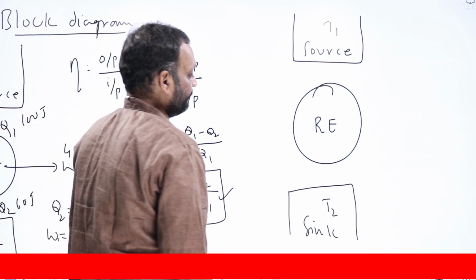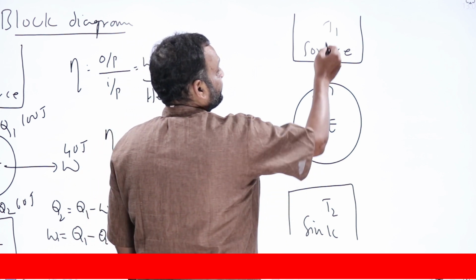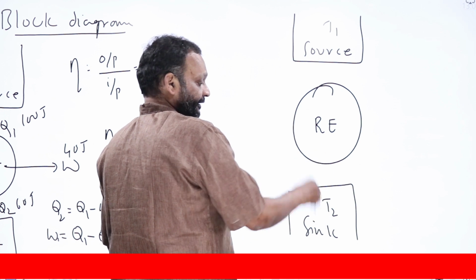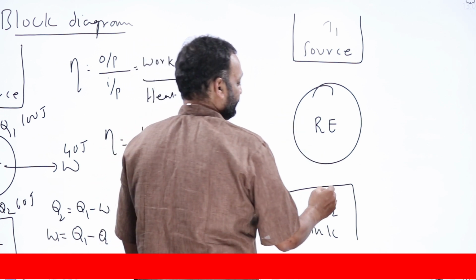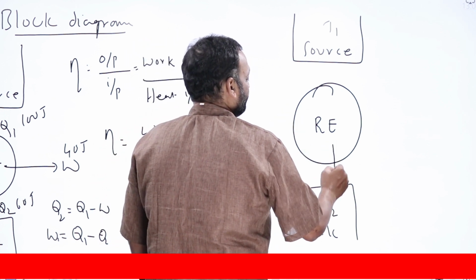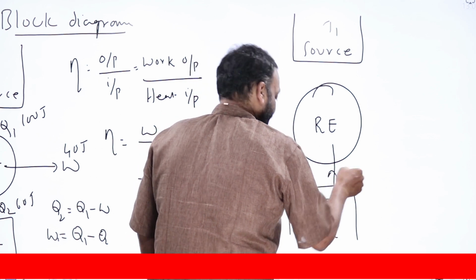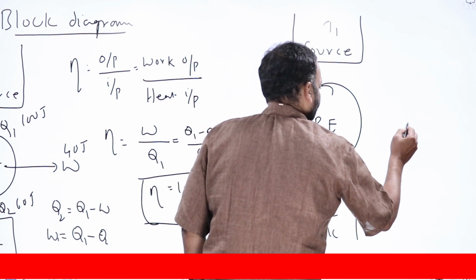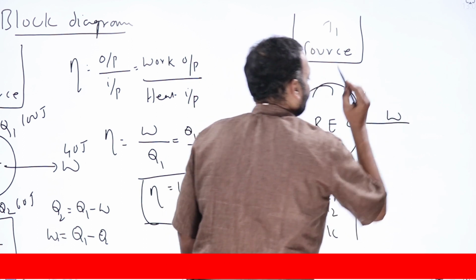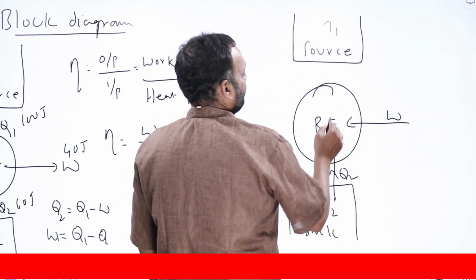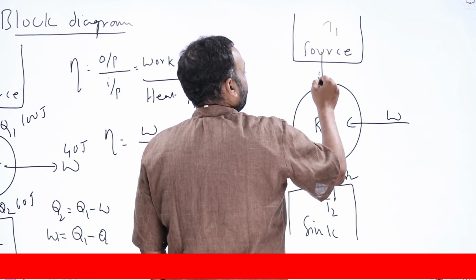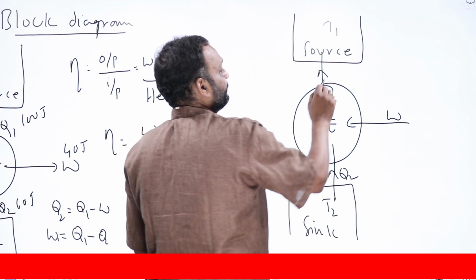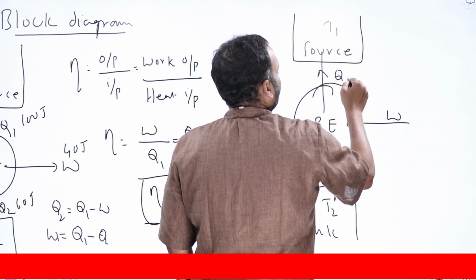A heat engine takes Q1 heat from a source at high temperature and rejects Q2 into a sink at lower temperature, whereas a refrigerator takes Q2 amount of heat from a sink at lower temperature, and I have to do some W amount of work on it. Whatever work I have done, W, plus whatever heat it has taken, Q2, it will reject into the source as Q1.